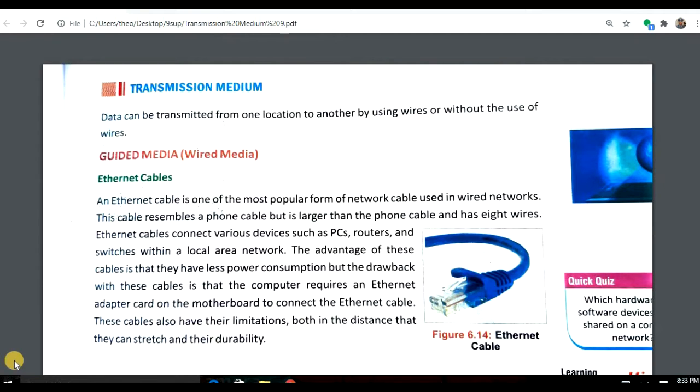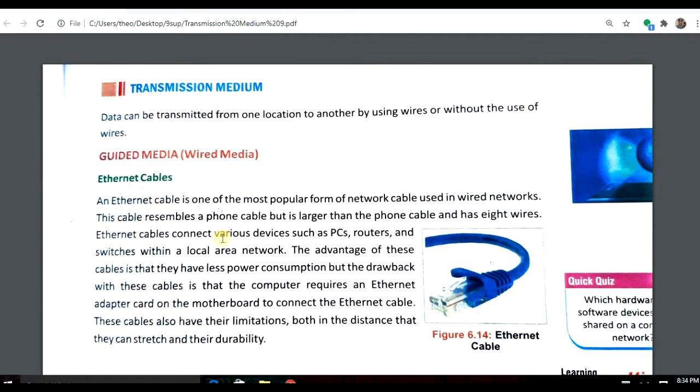So the transmission medium is the medium through which data is transferred from one place to another. There are two ways by which data is transferred from one place to another. The first one is called guided media, that is wired media. In this we use the Ethernet cable, the most popular form of a cable network. It is a wired network.